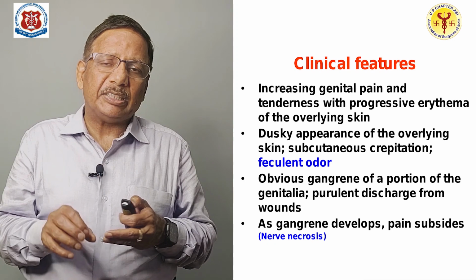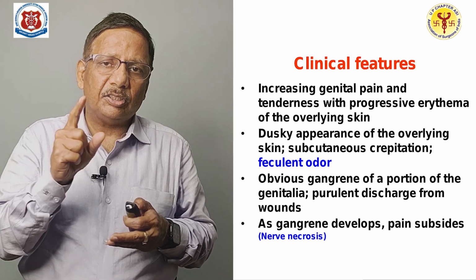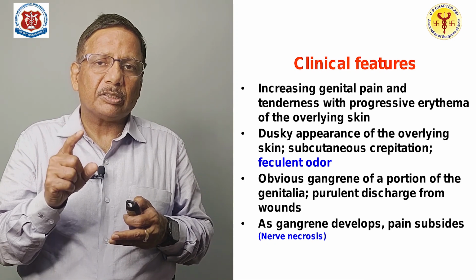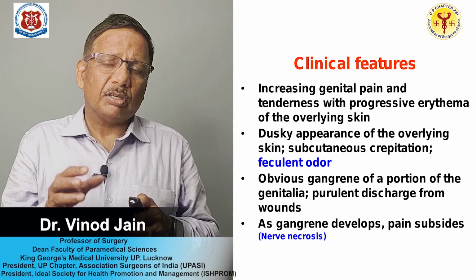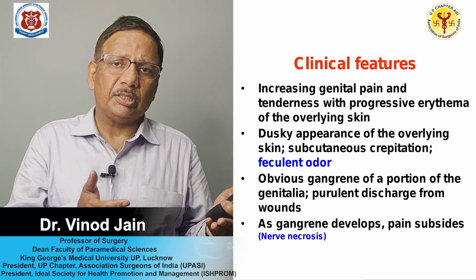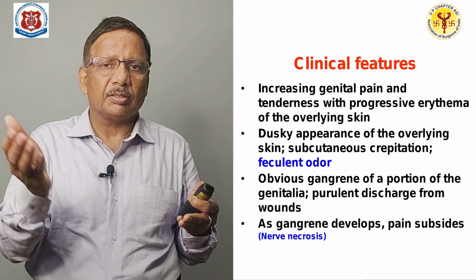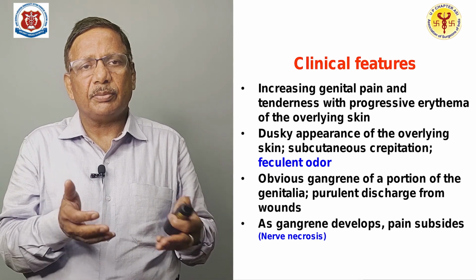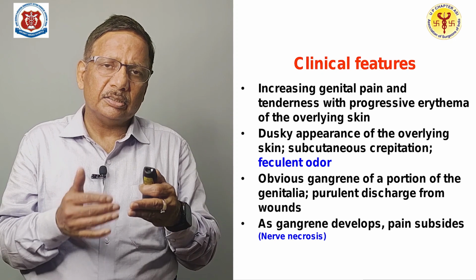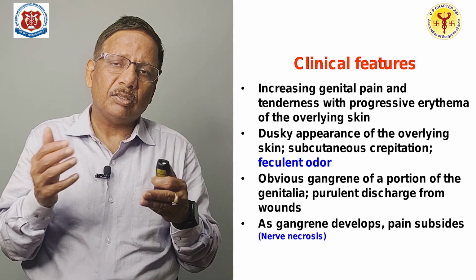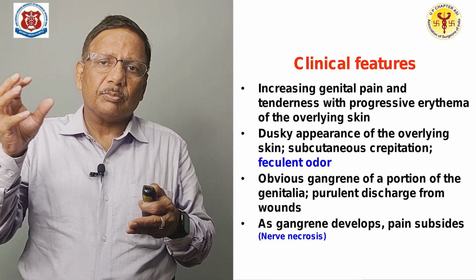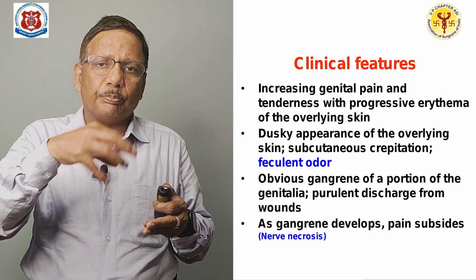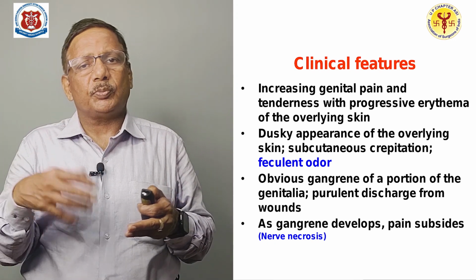And when you examine and palpate, you can find even crepitation because of the air spaces, and this crepitation is a very pathognomonic sign of Fournier's gangrene. And obviously, you can find that there could be some purulent discharge if there is a breach of skin, because the pus from inside is coming outside, and in due course of time the gangrene also develops, the area becomes black. Once the area becomes black, the portion which becomes black becomes painless.